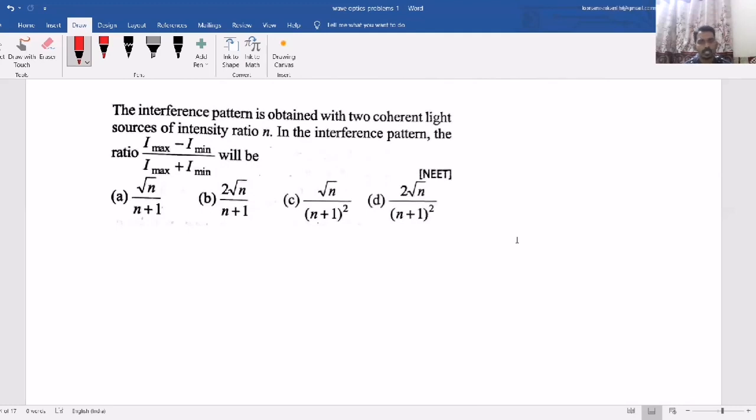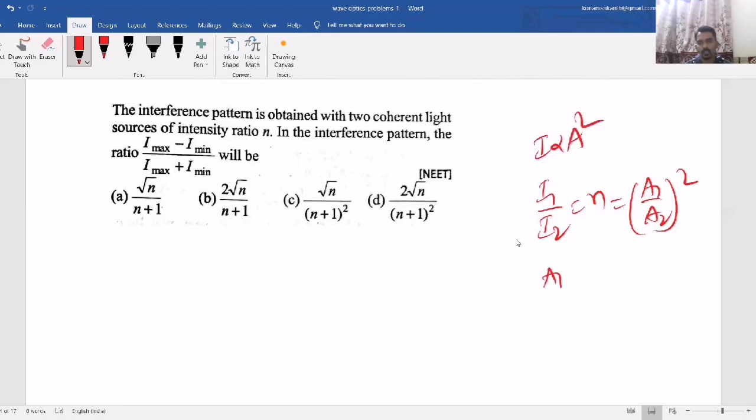Now consider the interference pattern obtained with two coherent light sources of intensity ratio n. So the intensity ratio I1 by I2 they have given as n. That is nothing but A1 by A2 whole square, because I is proportional to what? A square. So A1 by A2 will become root n.